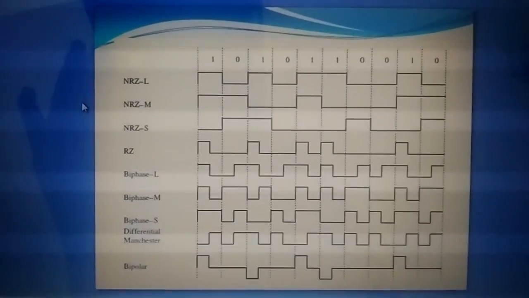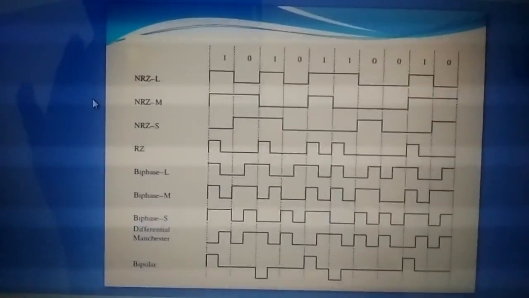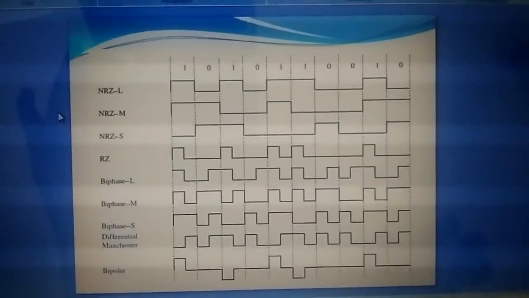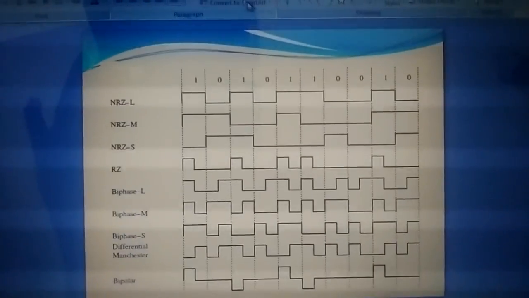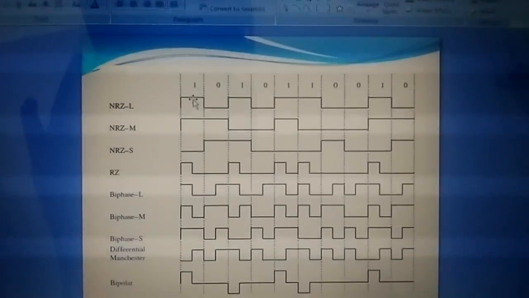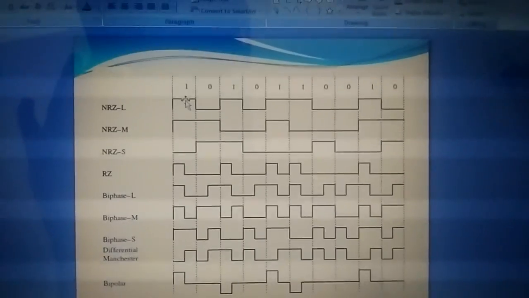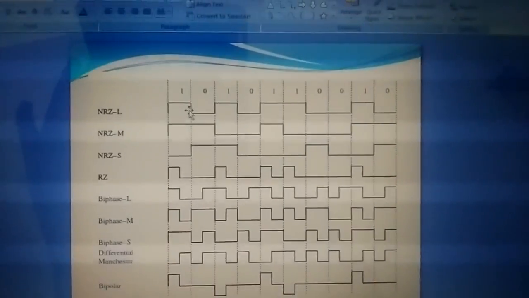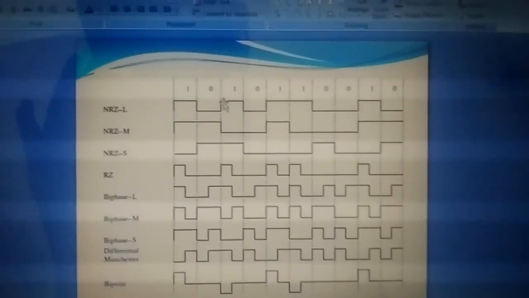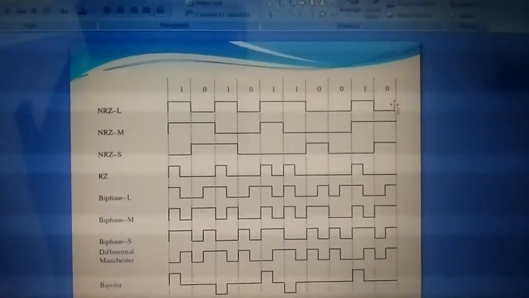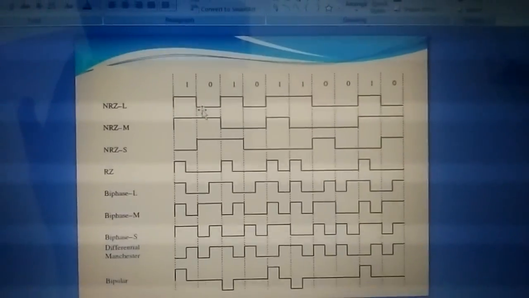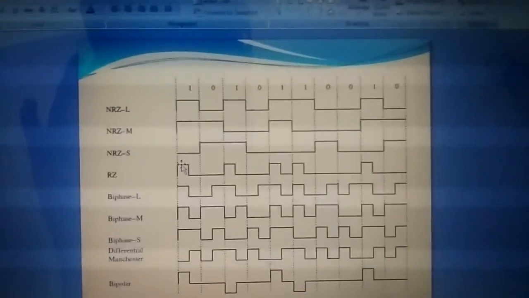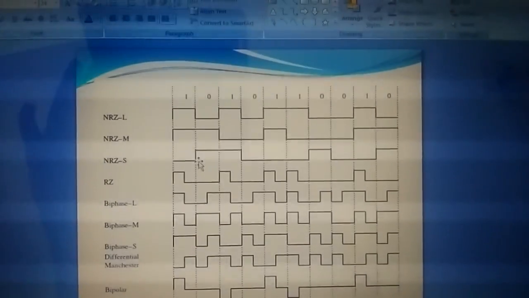The difference between non-return to zero and return to zero is that in non-return to zero you will have a full bit period time. For example, you can see in this first bit, the first bit represents 1. In that 1, the pulse is present over the full bit period. For 0 also, and it will continue till your code remains. Then you can see here it is RZ, that is return to zero. You will be having the pulse.